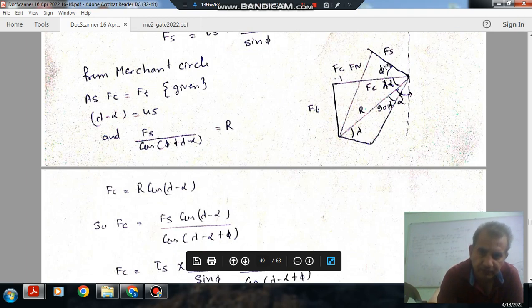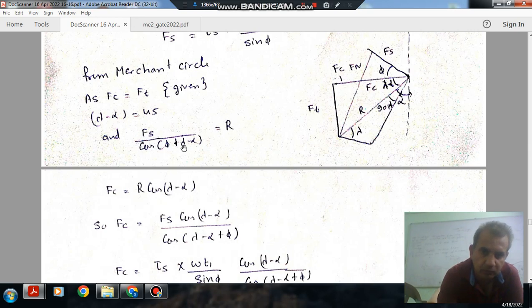Fs in terms of R: the angle between R and Fs is phi plus lambda minus alpha. So Fs by cos phi plus lambda minus alpha is your R. Now we have R from this and R from this.